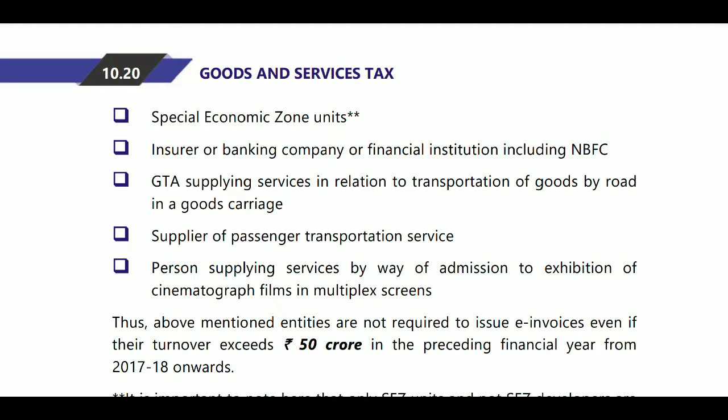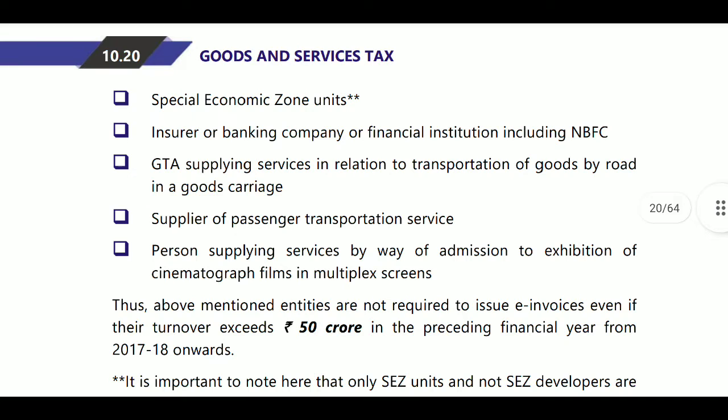4 persons are exempted from E invoicing: special economic zone units, insurance, banking company, financial institutions including NBFC, GTA supplying services in relation to transportation of goods by road in goods carriage, supplier of passenger transportation services, and persons supplying services by way of admission to exhibition of cinematography films in multiplex screens. These persons are not required to issue E invoice. They are exempted from E invoices.